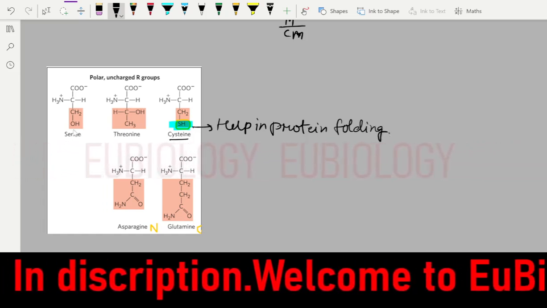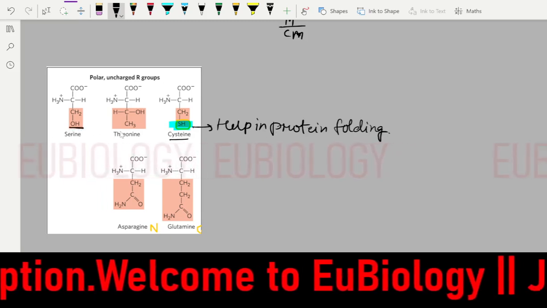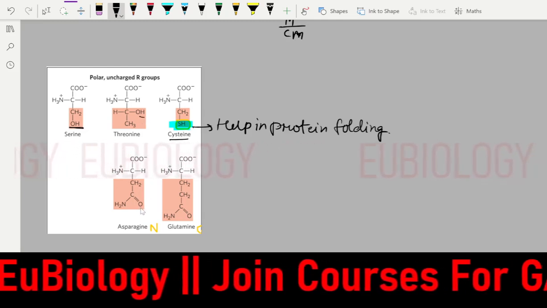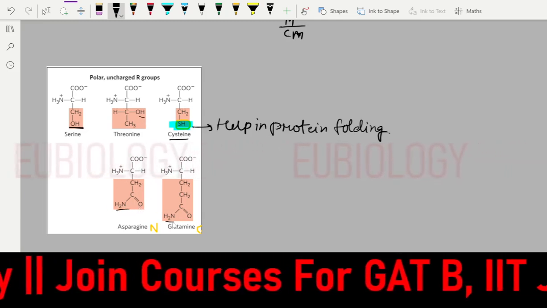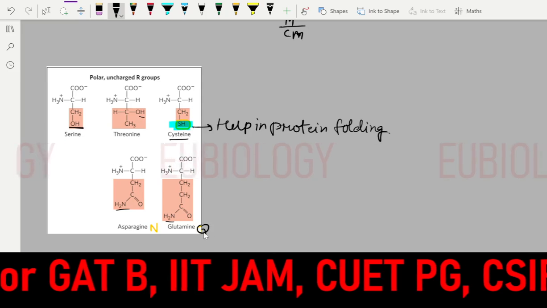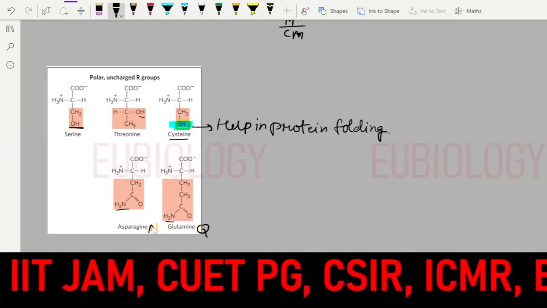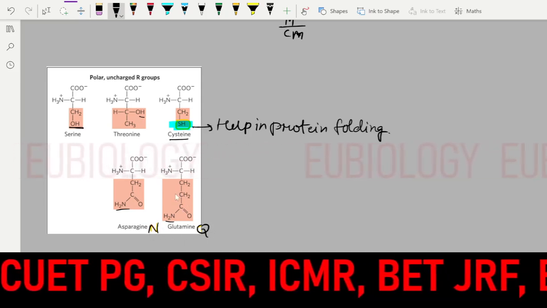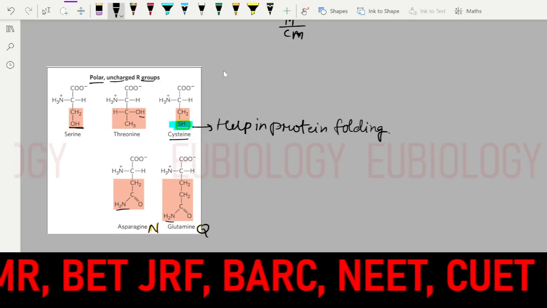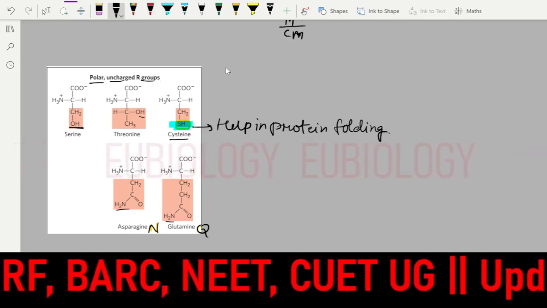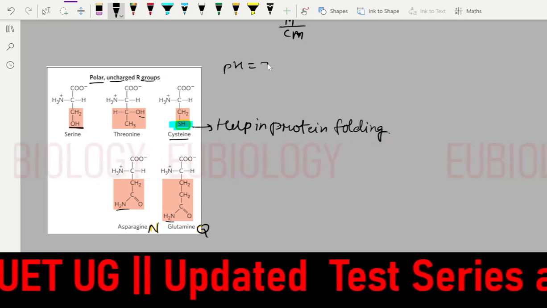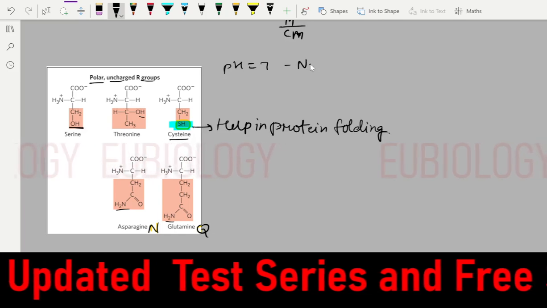Threonine, serine, and these are a little polar also. This has the hydroxyl group, this also has the hydroxyl group. This has the NH2 group, so this will have the NH2 group. So asparagine and glutamine, what is the name? This is a later part of their name. Asparagine and glutamine Q. So they are polar uncharged, means they can become polar if the pH changes. But in normal pH 7, they are neutral.